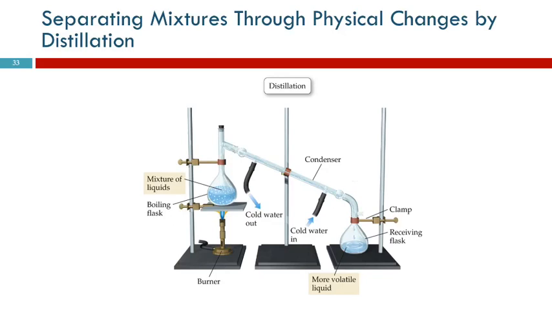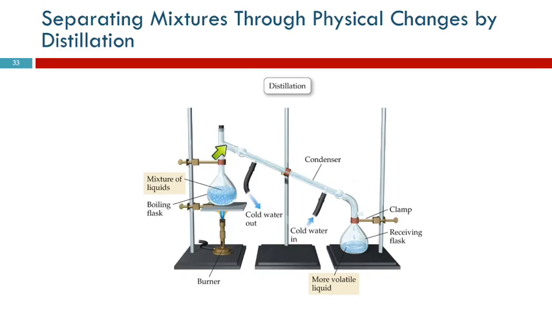Mixtures can be separated through physical changes. So one method of separating a mixture is called distillation. This separates liquids based on their boiling points. So if you have a mixture of ethanol and water, ethanol is alcohol, it has a lower boiling point than water does. We can separate the two substances by boiling the mixture. The alcohol will boil first and will go into the gas state and leave the water behind.